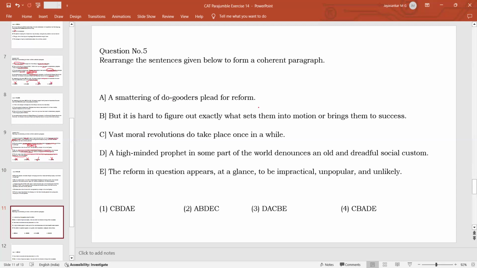do-gooders request for reform, but it is hard to figure out exactly what sets them into motion or brings them to success. So what is the 'them' referring to? It could either be the do-gooders or any other noun that can fit the 'them'. Here this is only a single noun, so that will not fit the 'them'. Then a reform in question, that also is not correct. So revolutions. So fast moral revolutions do take place once in a while. So it could either be the do-gooders or the revolutions that 'them' refers to.